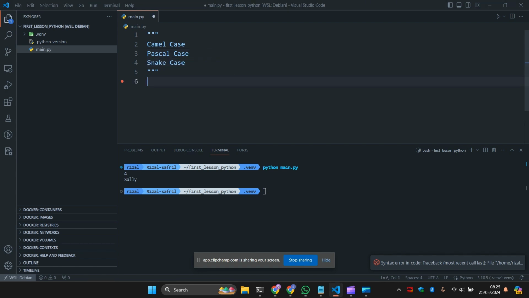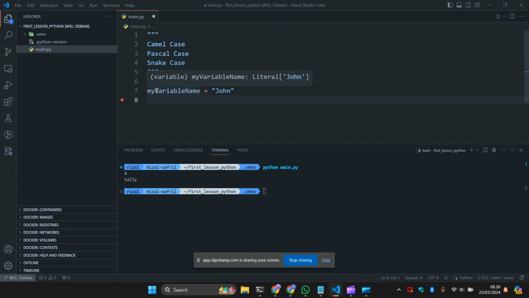So let's see what camel case is. Each word in camel case except the first starts with a capital letter. What does it look like? This is the rule of camel case. You start with lowercase, then you put uppercase in the conjunction between my and variable, and then the third word will be name. You continue with uppercase N. So basically there are three words here, and these three words are joined together. This is what is called camel case.